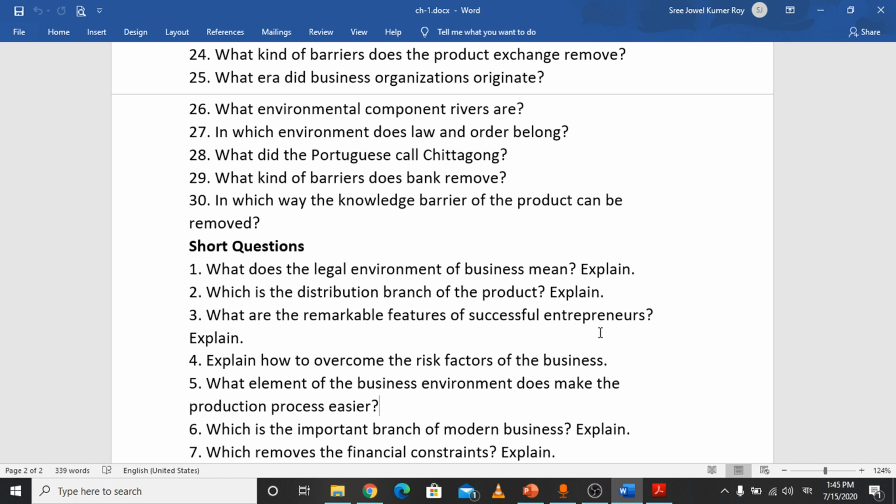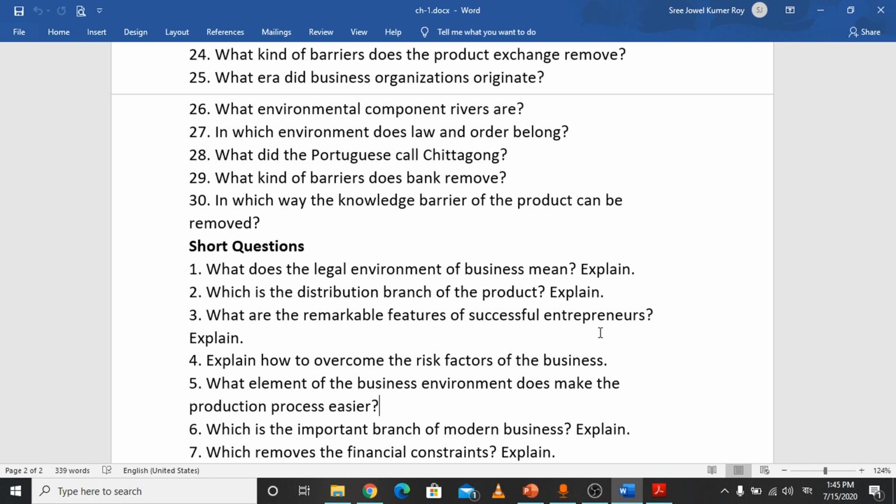Number 5: which element of the business environment makes the production process easier? You know, the technological environment helps make the production process easier, because when advanced technology is used in your production services, it has the most important influence on the output of the production. Using high technology helps you get very high quality products in a short time and at short cost.